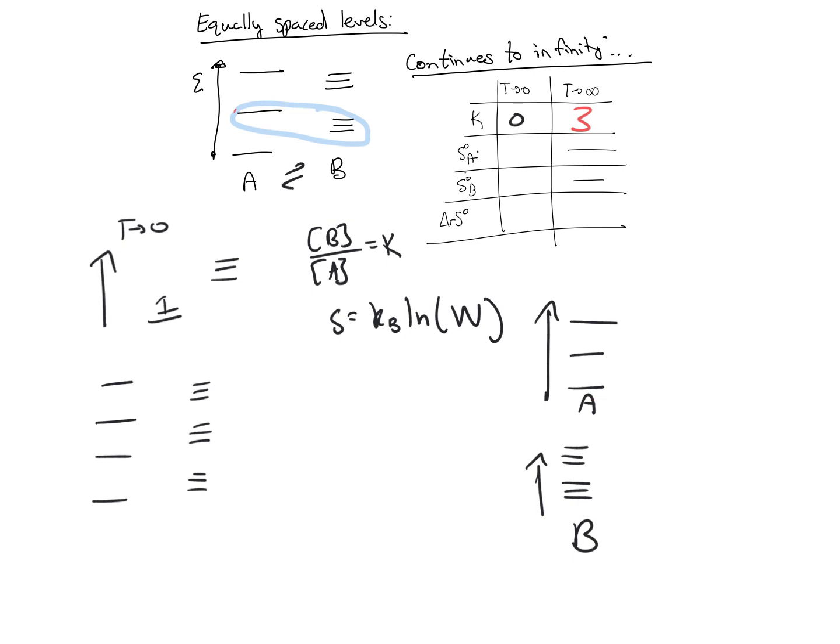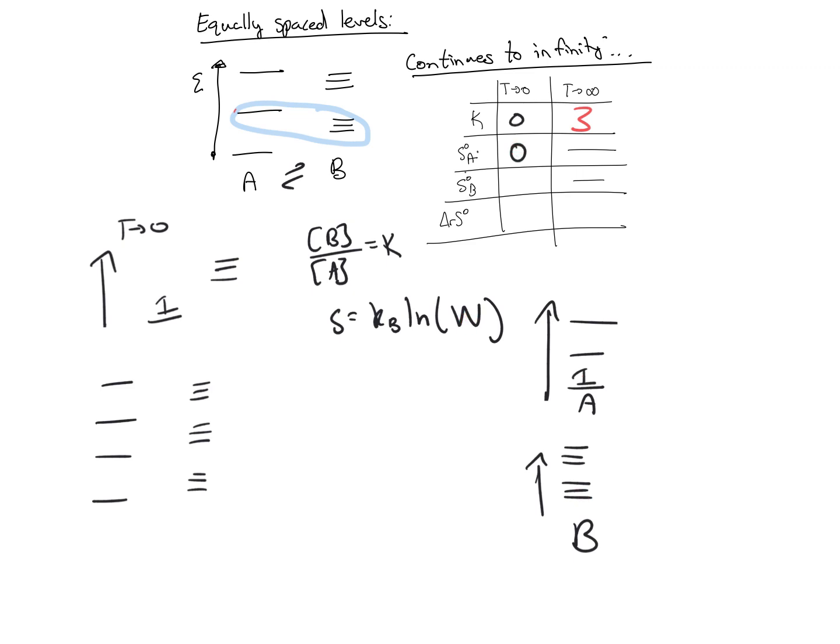If I just have A on its own, at 0 temperature, all the particles in A are in the ground state. That means my total microstates is only 1, since every particle has to be in the ground state. That makes my entropy 0. That comes right from the third law of thermodynamics. If I plug in 1 for my W, I get an entropy of 0.